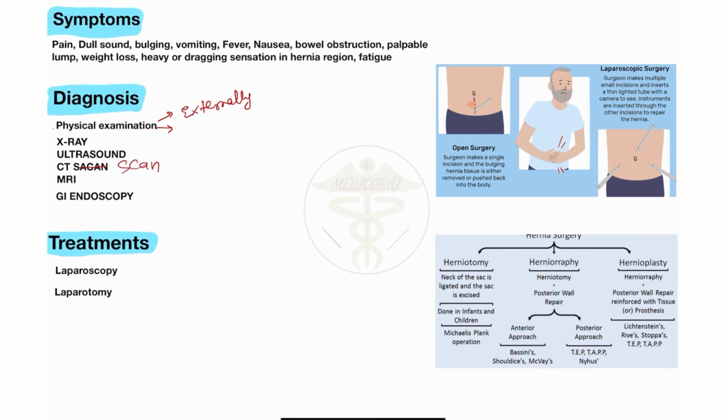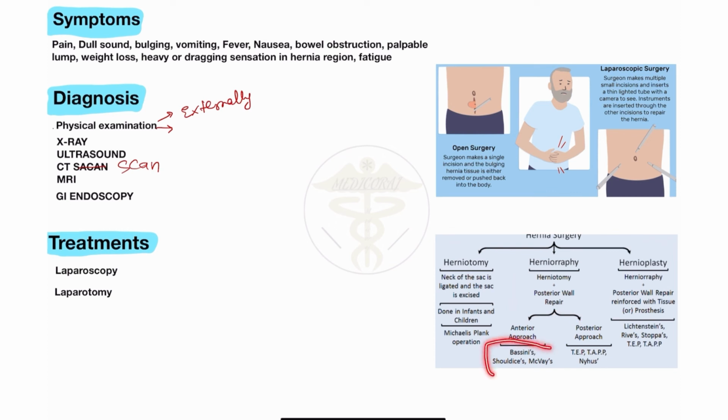The second process is herniorrhaphy. In this case we first do herniotomy, meaning the neck of the sac is ligated, and after that we repair the posterior wall of the hernia. So herniotomy plus posterior wall repair occurs in herniorrhaphy. There are two approaches: the anterior approach and the posterior approach.